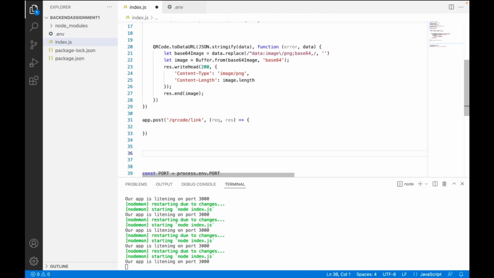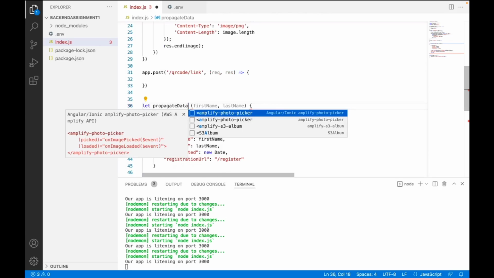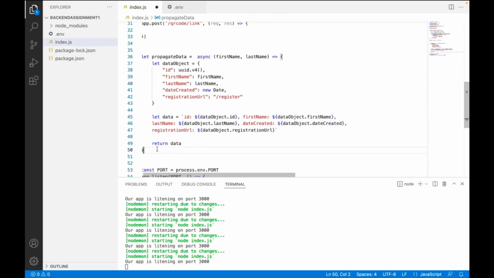Move this first. Am I correct here? I think I am not correct. Propagate, then we have equals, then here we have equals just like this. Okay, so we can now have async here and return data.